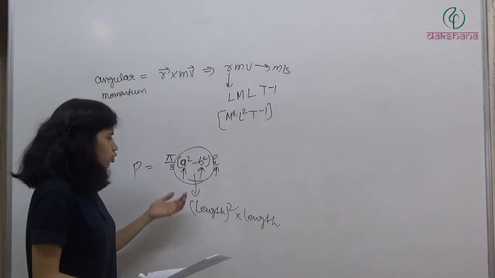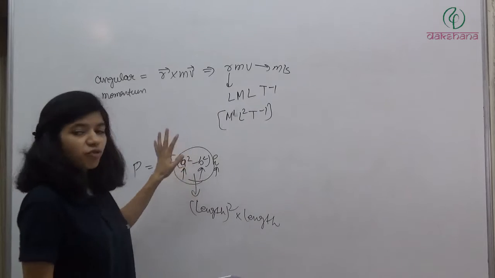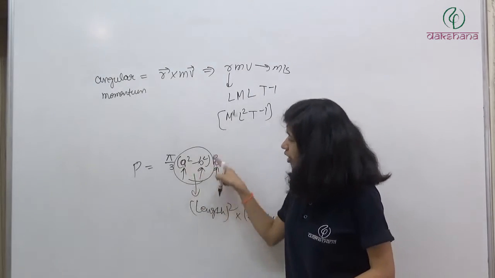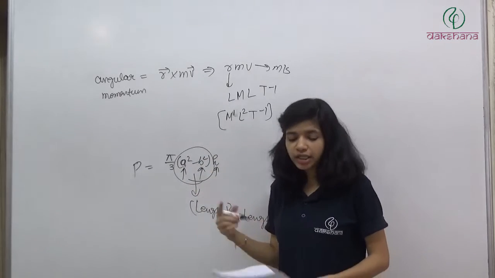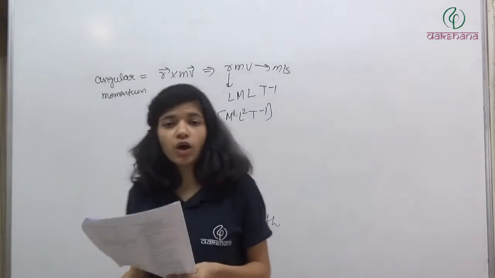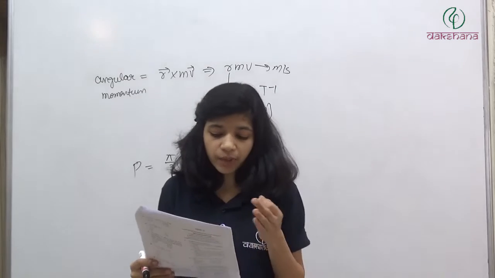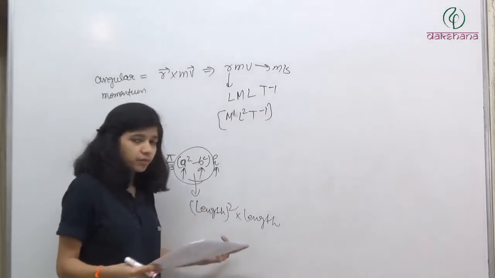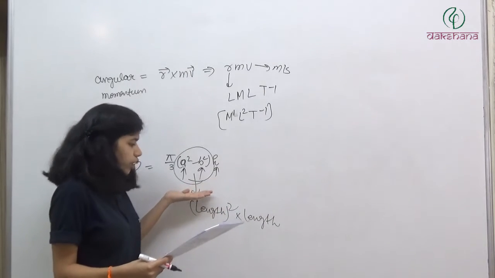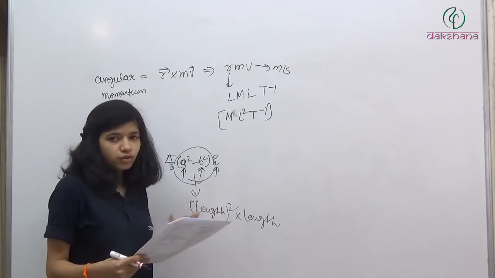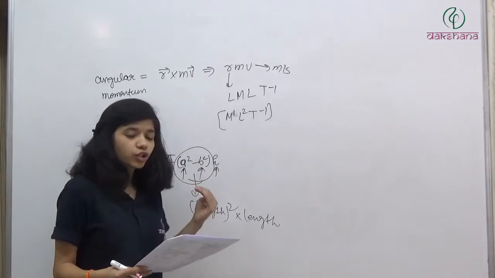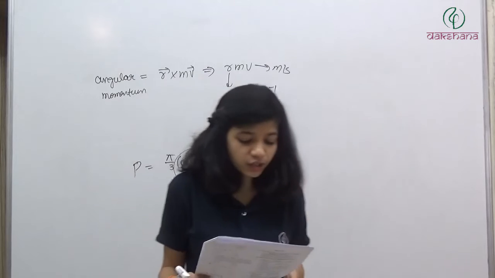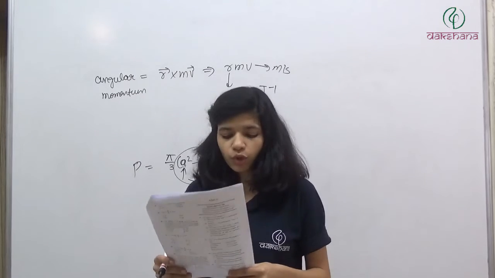So basically it is length cube. Definitely this formula is to find out some volume, right? Because here we have length square and again we have length, so it is length cube. So this formula is for finding out volume, and the quantity being calculated is volume. Velocity means length by time, distance by time. We don't have a factor of time here. Length, no, definitely not, because here we have length cube. Third was area. Area is length square, and fourth is volume. Volume is length cube. So the answer will be the fourth option.